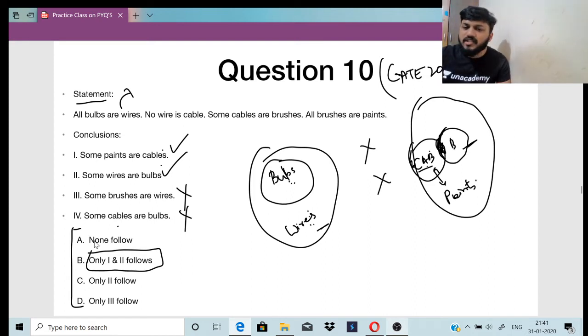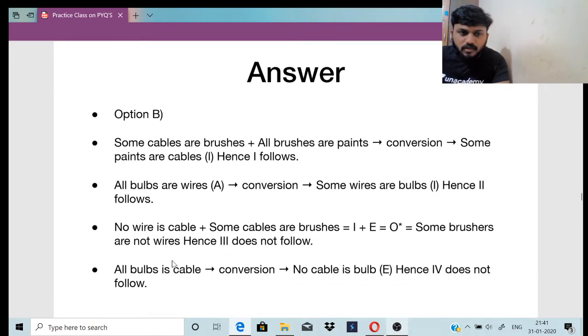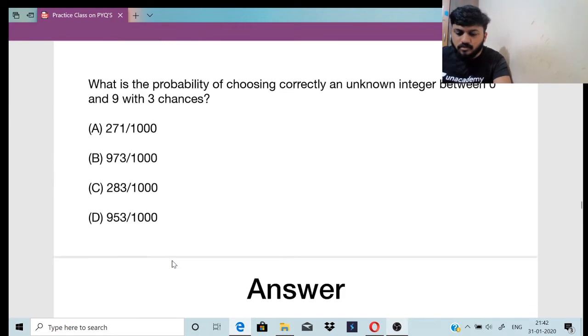Any doubt in this question, guys? See, I drew the Venn diagram also. According to the Venn diagram only, we are following with the conclusions. So it is only 1 and 2 which follows. Other 2 are wrong. Clear? Shall I move to the next question? Chalo, option B. Chalo, we'll go to the next one.